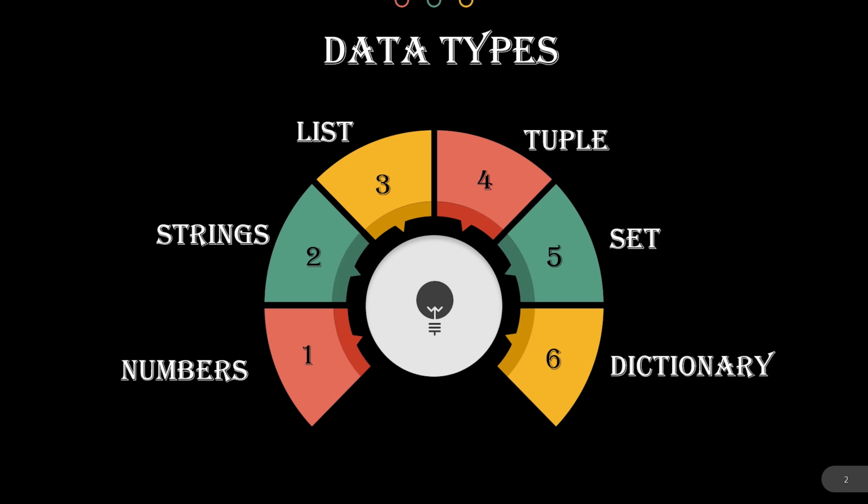So depending upon the properties they possess, there are mainly 6 data types in Python. First one is the numbers or the numerical data type. Second one is strings. Then we have list, and after that we have a tuple followed by a set, and at last we have a dictionary. So let's see each one of them in detail, starting with numbers.